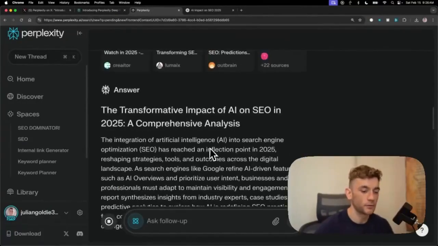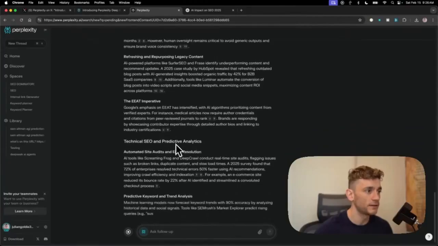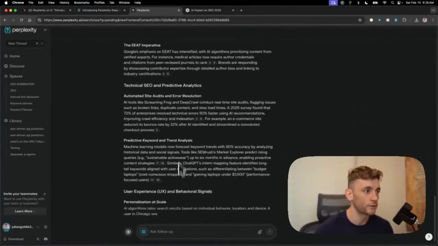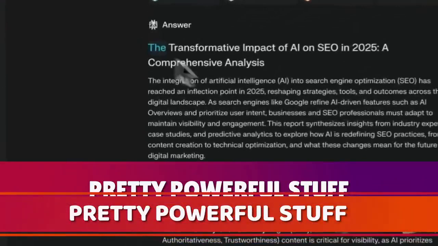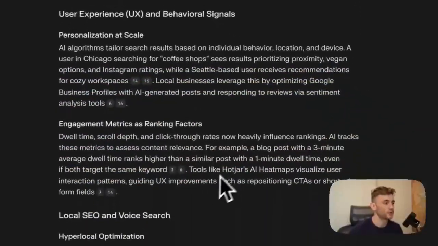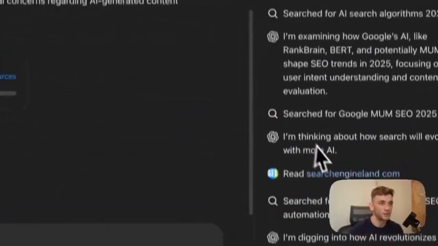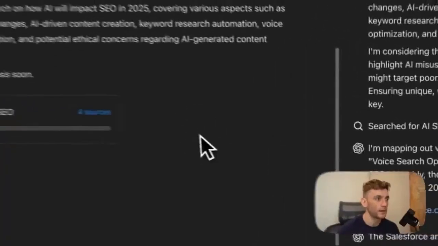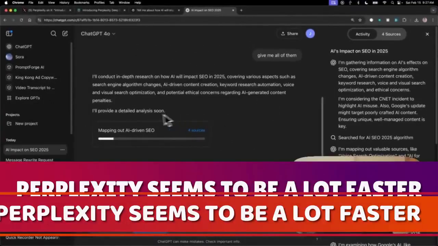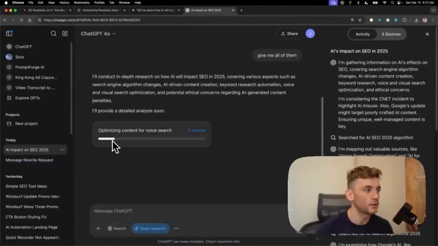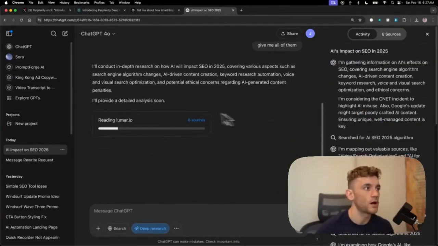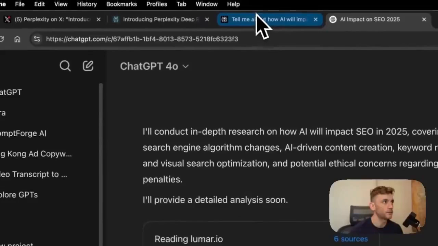Now, the answer has already come back to us, and we've got a pretty detailed report here. It's still reeling off, but that is pretty powerful stuff. Now, for sure, this has been triggered by the release from ChatGPT on deep research, but you can see you get very similar outputs, except that Perplexity seems to be a lot faster. So ChatGPT is probably about 20% of the way through this. So it's going to take quite a while to get that back, whereas Perplexity has already come back to us with the goods.